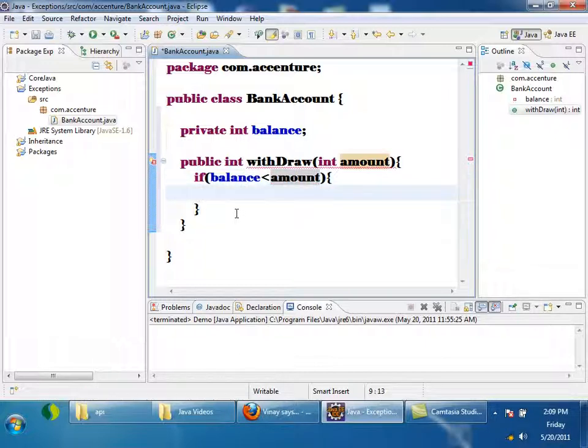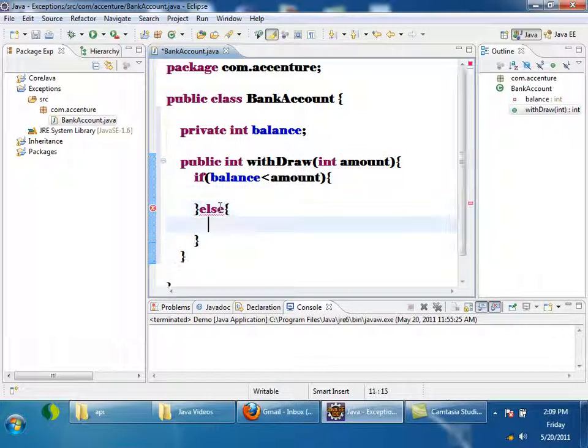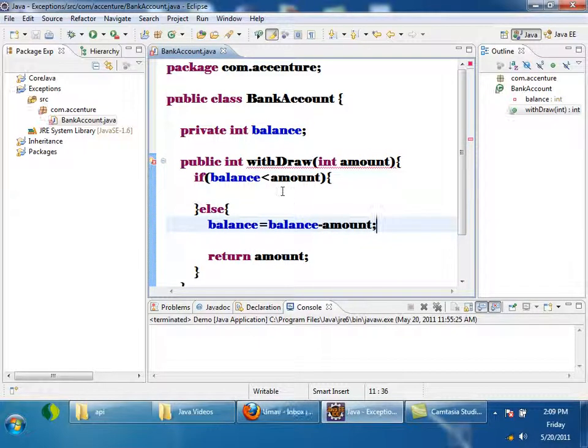Here I want to throw an exception, else return amount. Before returning the amount, balance is equal to balance minus amount. Now if this condition is satisfied, I don't want the rest of the lines to be executed, so I need to throw an exception. If an exception is thrown at a particular line, the rest of the lines will not be executed, and the exception will be propagated to the caller.